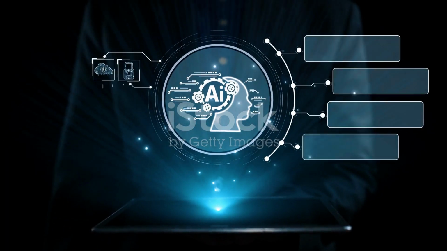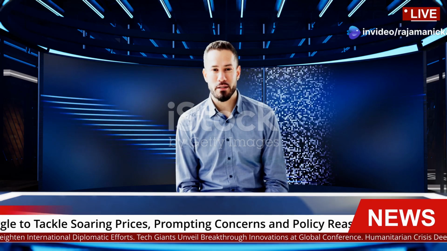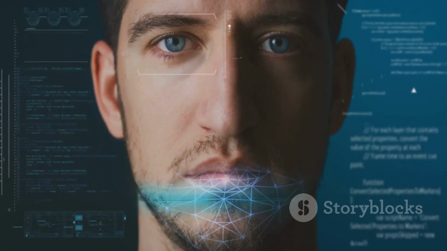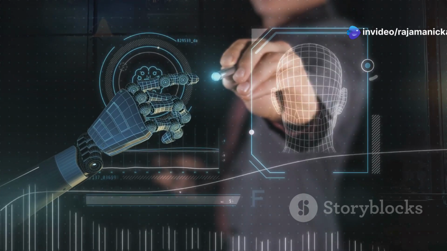Section 5. Artificial intelligence in action, real-world applications. AI and neural networks are transforming various industries. They are being used in numerous applications, including image recognition, identifying objects, faces, and scenes in images. Natural language processing, understanding and generating human language, such as in chatbots and machine translation.